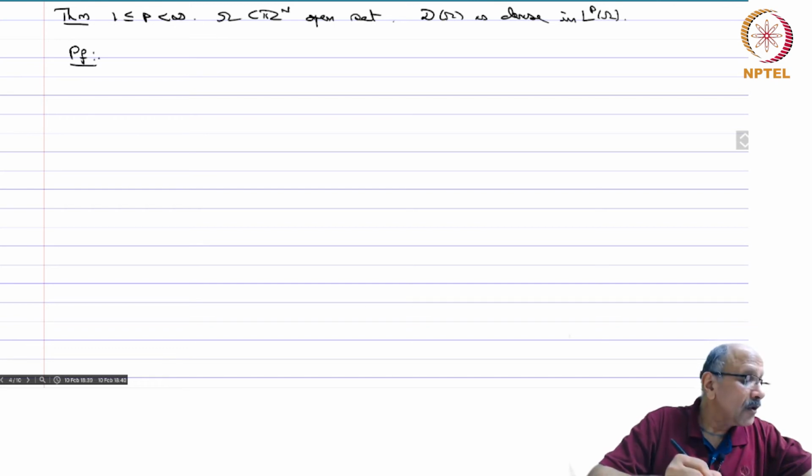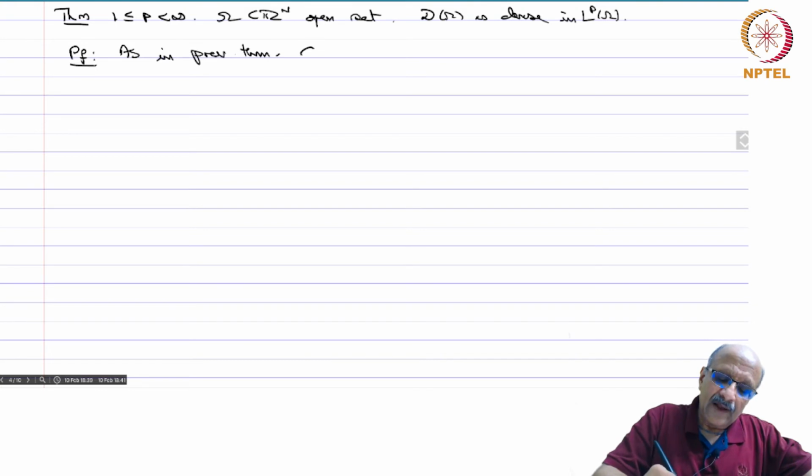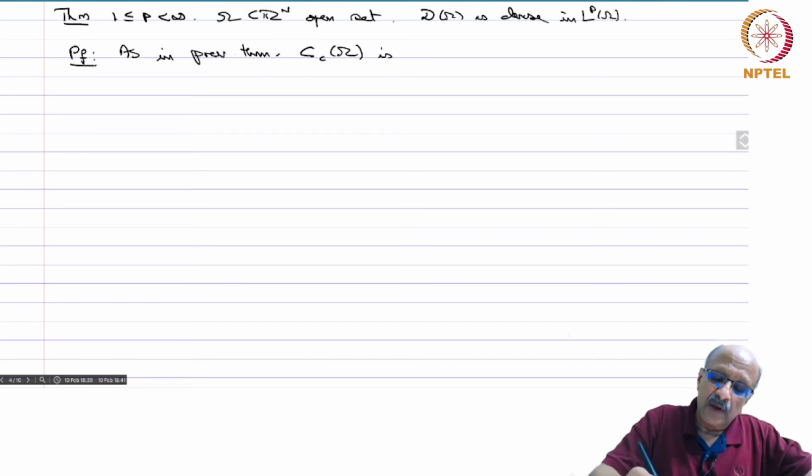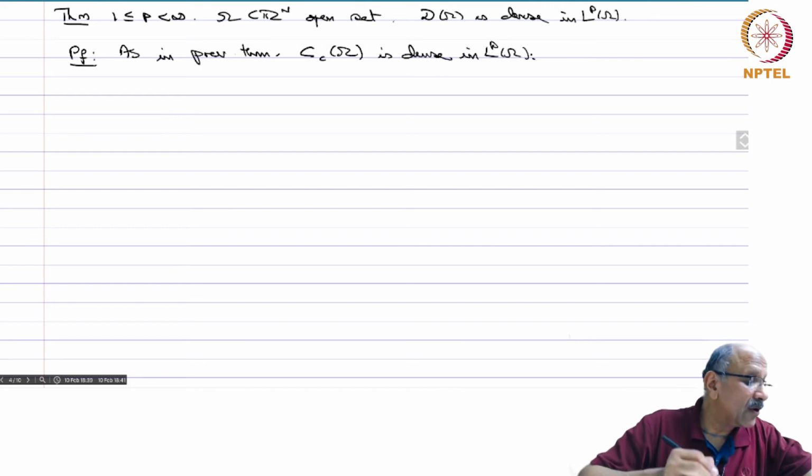So, proof. As in the previous theorem, Cc of omega, continuous functions with compact support, is dense in LP of omega. I have already made that remark, so we already have this result. Okay.